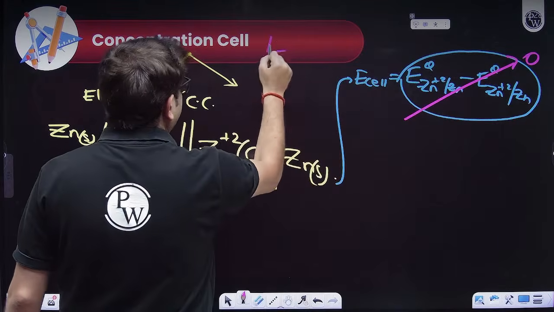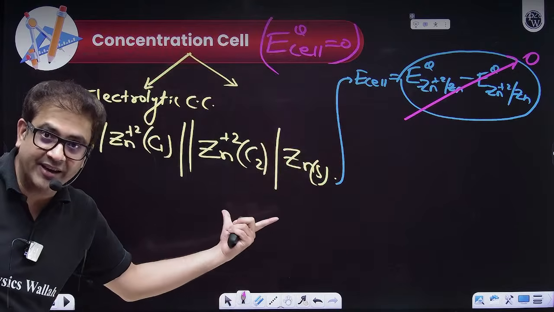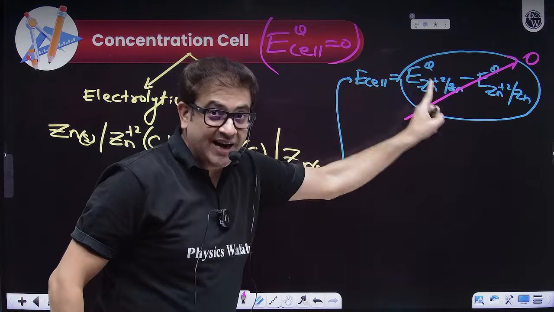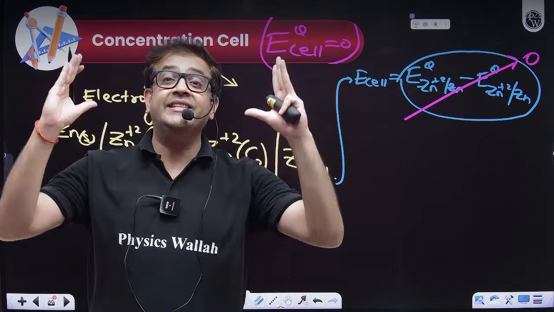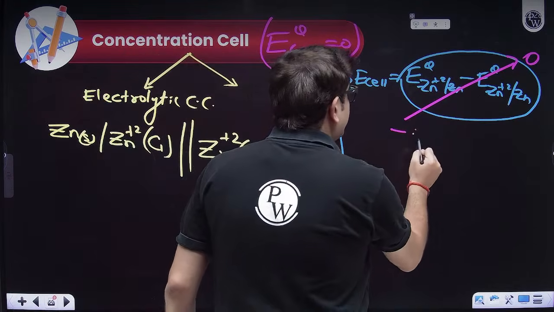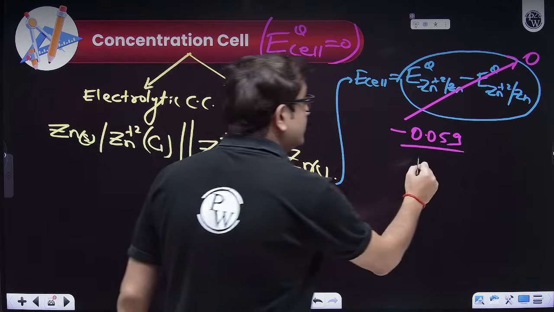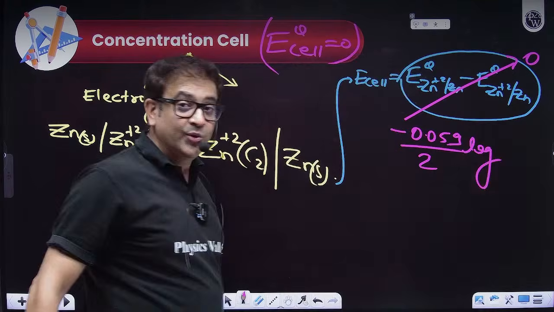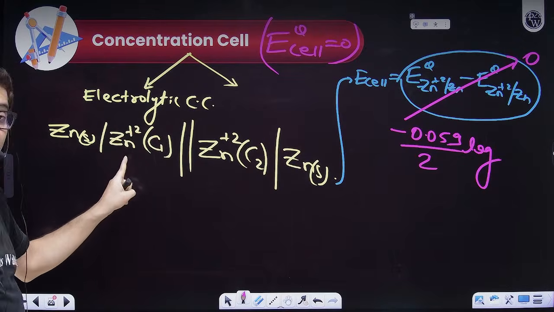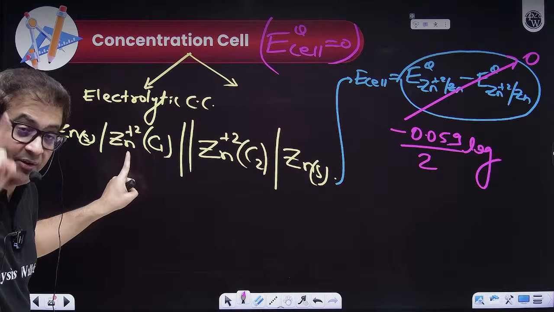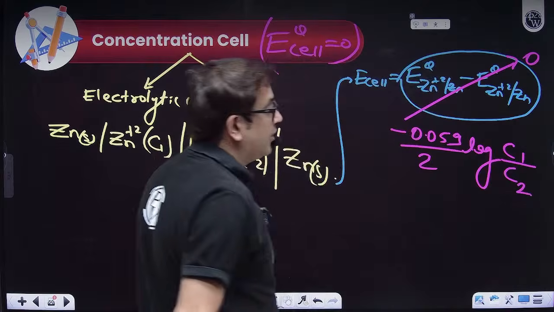So what is a concentration cell? When E0 cell is 0. How can it be 0? I hope I explained that. So cell potential is equal to standard cell potential, which is 0 because it is a concentration cell, and such a cell is known as a concentration cell when you have the same terminals, minus 0.059 upon number of electrons transferred, in this case 2, into log of, I hope now you know, you will write this reaction. So zinc ions will be coming in the product, zinc ions of the anodic compartment. Stoichiometry will be 1. So concentration of zinc ion from the anode upon concentration of zinc ion from the cathode.